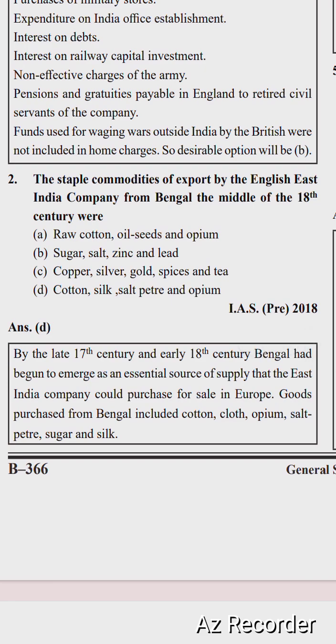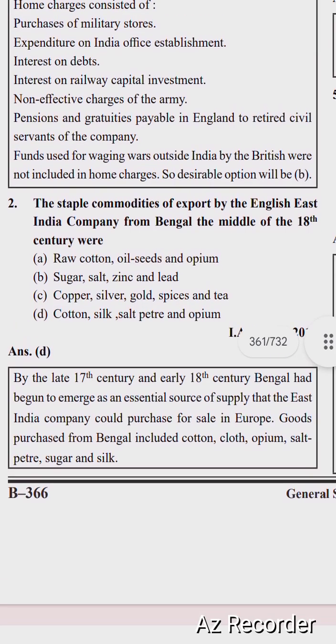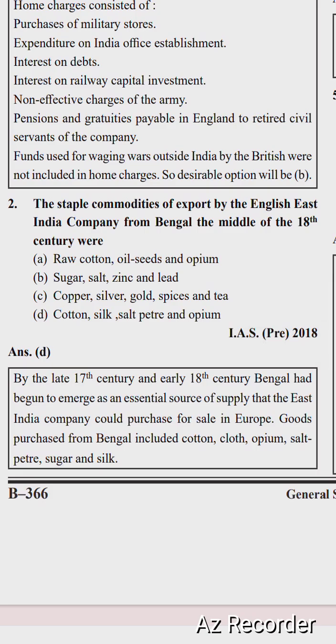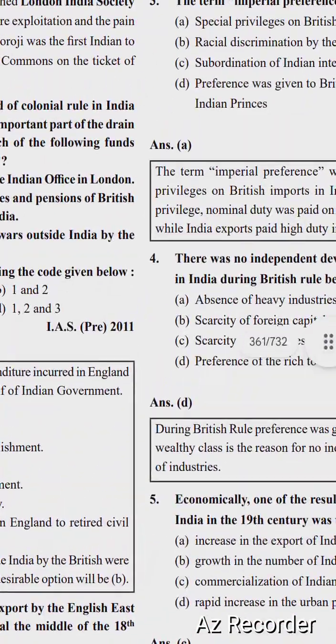By the late 17th century and early 18th century, Bengal had begun to emerge as an essential source of supply that the East India Company could purchase for sale in Europe. Goods purchased from Bengal included cotton, cloth, opium, salt, saltpetre, sugar and silk.